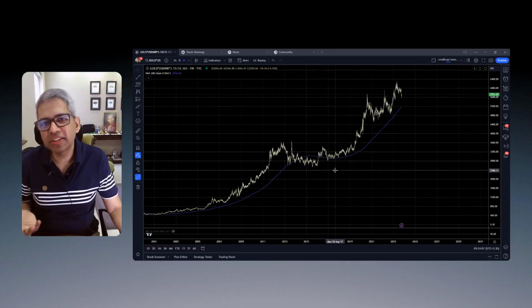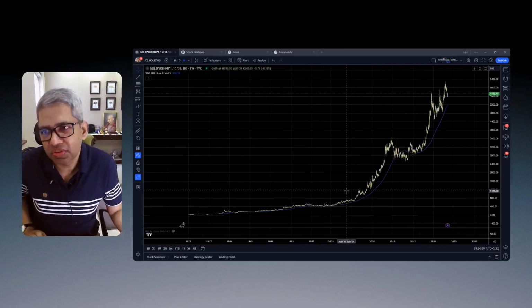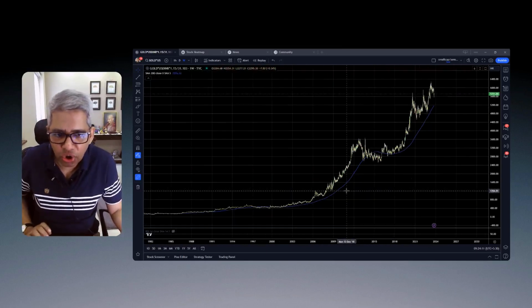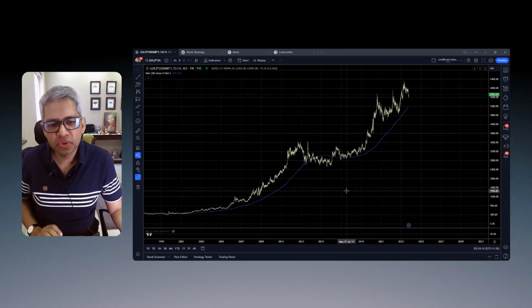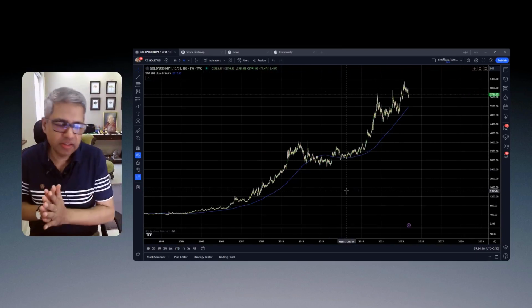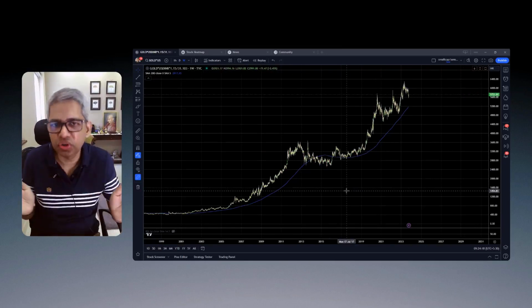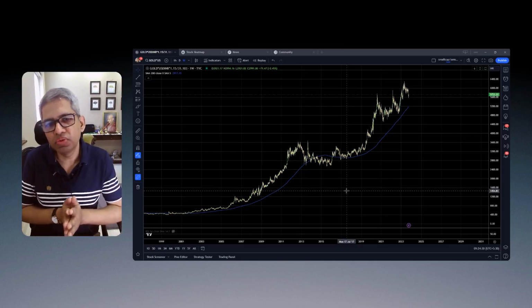These are the only periods it has gone below this 200 week moving average. So it's a very strong indicator that gold is heavily oversold whenever it is close to the 200 moving average.